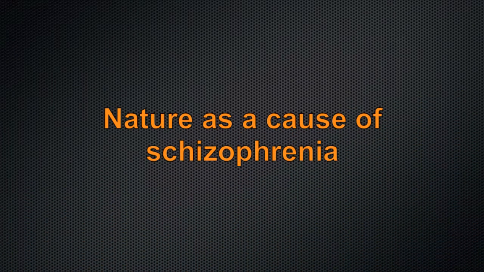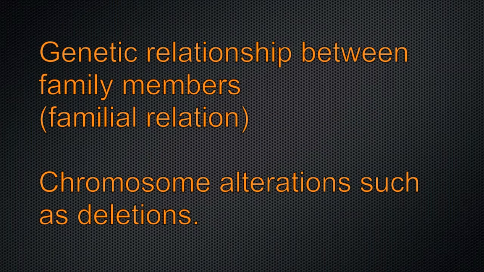Nature and schizophrenia. As previously stated, nature represents the genetic causes of schizophrenia. In this case, genetics are represented by the genetic relationship between family members with schizophrenia. Another key aspect of nature as the cause of schizophrenia is the idea of genetic mutations and deletions.